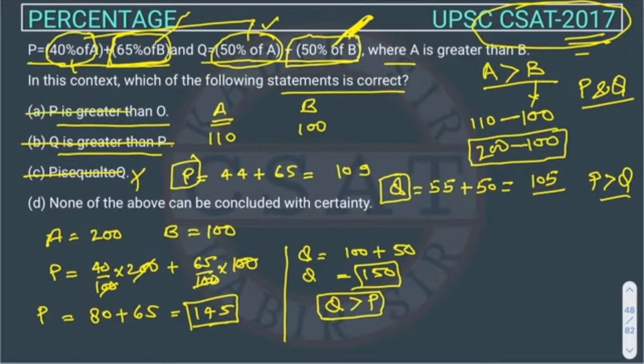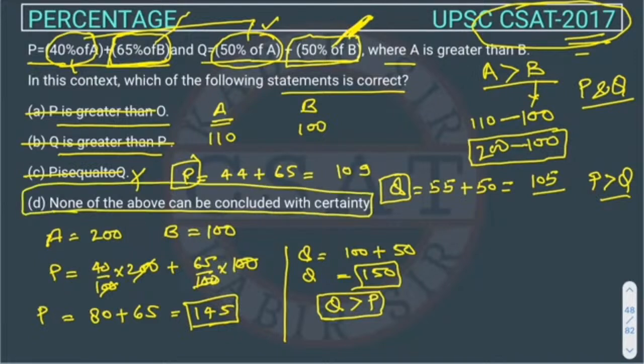So this option we can also cancel. So none of the above can be concluded with certainty. This is our answer, because in one case we are getting P greater than Q, and in the other case we are getting Q greater than P. This is a good question, and UPSC nowadays normally asks this type of question, so you should be smart enough. If you still have any problem, you can comment and ask us.